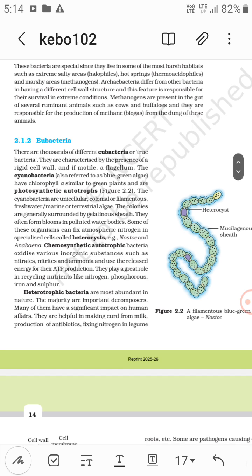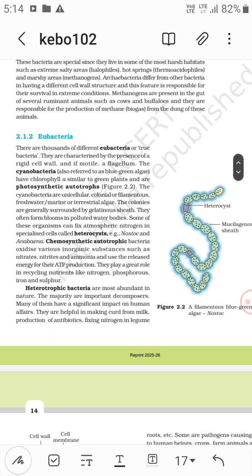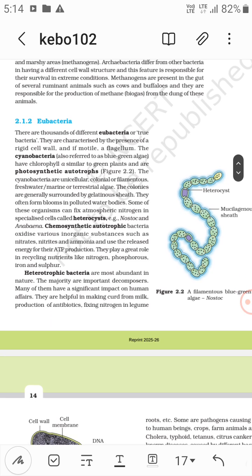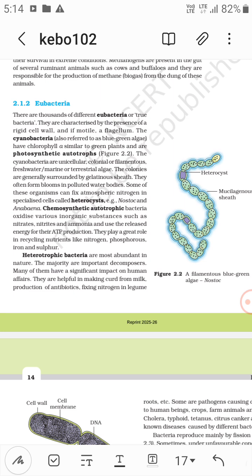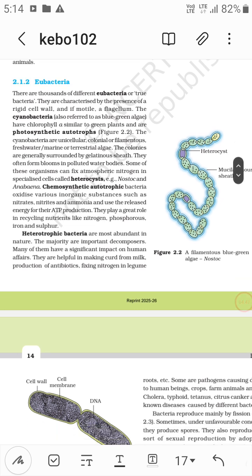Now eubacteria. These are true bacteria. They are characterized by the presence of a rigid cell wall, and a flagellum if motile. The cyanobacteria, also referred to as blue-green algae, have chlorophyll a similar to green plants and are photosynthetic autotrophs.